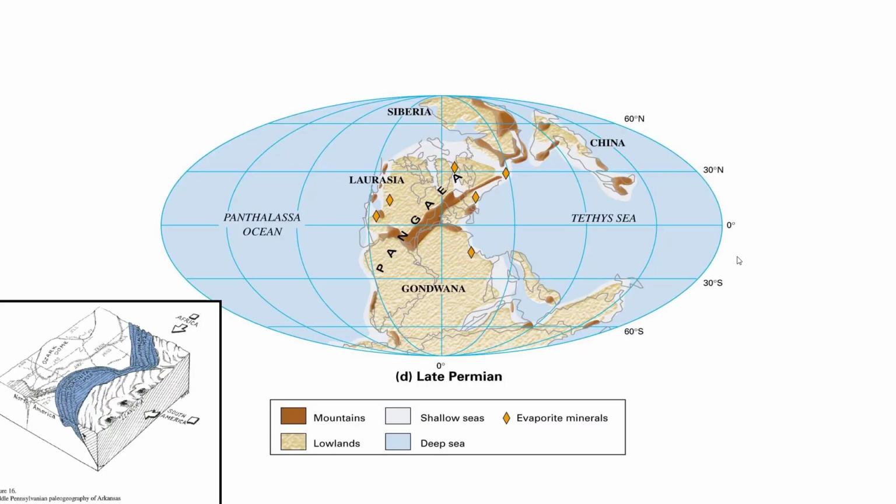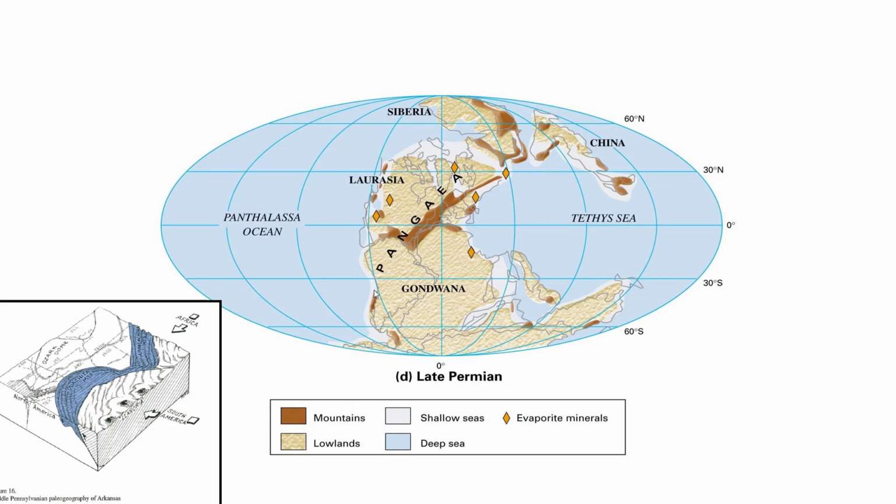Meanwhile, during the Paleozoic, a lot of the continents collide with each other. So we have this thing known as continental drift, which you can read about in your textbook. The tectonic plates move thanks to the movement of magma and things on the Earth pushing those plates around, and the continents collide. And during this collision, you can see these dark brown areas that says mountains. This was happening, Arkansas is somewhere around here.